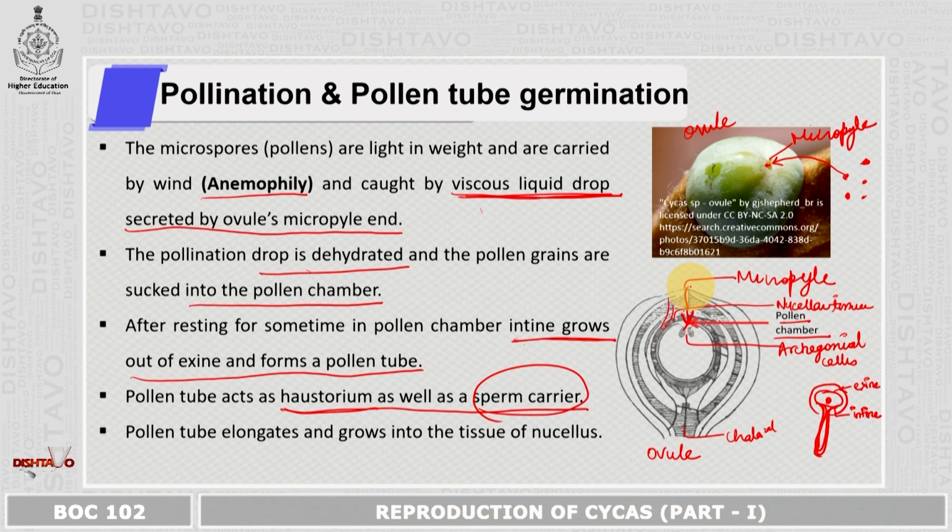So now the micropyle has taken the pollen grain inside it. Yes, it has rested in the pollen chamber for some time. From the pollen chamber, the pollen tube has grown. So once the pollen tube grows, what happens? It will give the sperm as well as take some nourishment for its growth. The pollen tube elongates and grows into the nucellar tissue. So now it passes the nucellar tissue also.